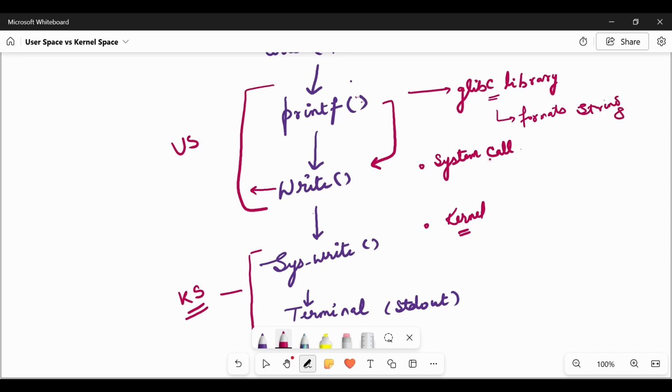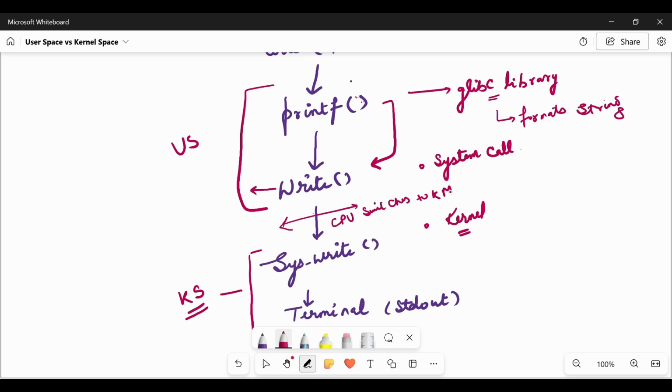And it will call the wrapper function write, which is a syscall. When this syscall is called, the CPU switches to kernel mode. And there the kernel writes.